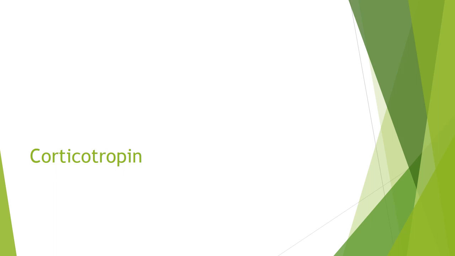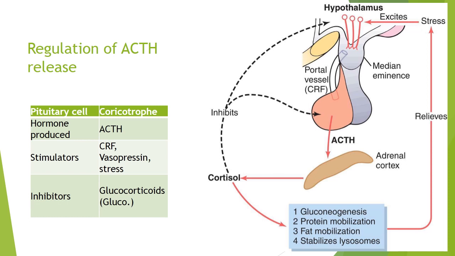Coming to ACTH, adrenocorticotropic hormone, or commonly known as corticotropin. The release of ACTH is controlled by the hypothalamus. The hypothalamus releases the corticotropin releasing factor, which stimulates release of ACTH from the anterior pituitary. It acts on the adrenal cortex to cause release of glucocorticoids. These glucocorticoids by short loop and long loop inhibit the further release of ACTH by acting on the anterior pituitary and hypothalamus respectively.